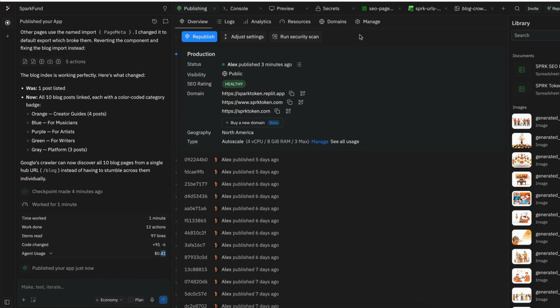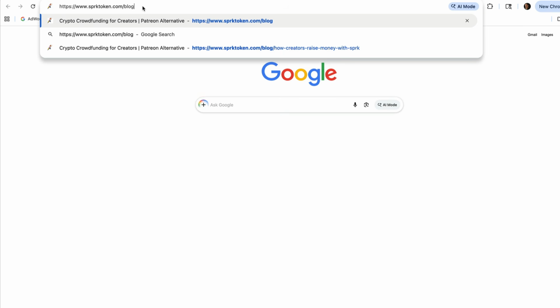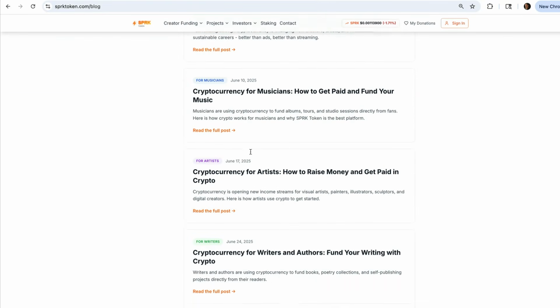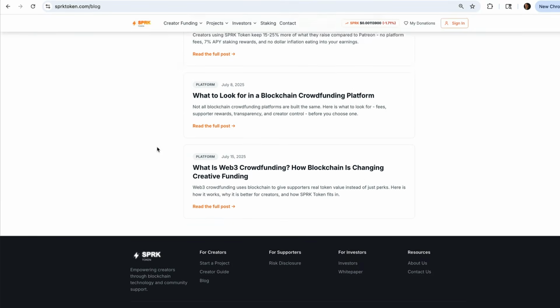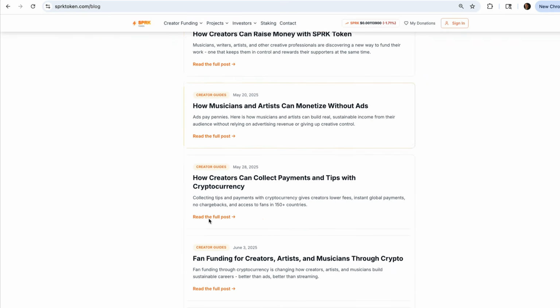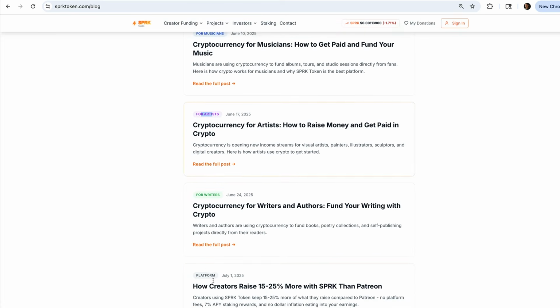So now it's live, as you can see, published. It did that work. So I'm going to go to blog. This is the old version of this page. I'm going to go and refresh this so we can compare. And now we have these blog posts that are linked. And as you can see, the guides are color coded, right? Some are blue, some are purple. So it's a little bit more visually separated.